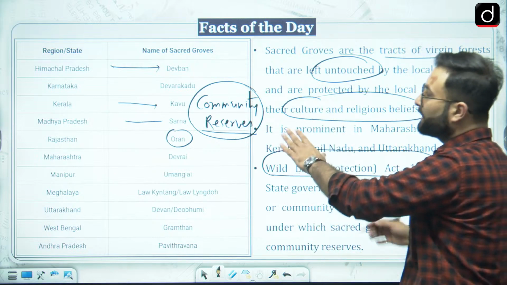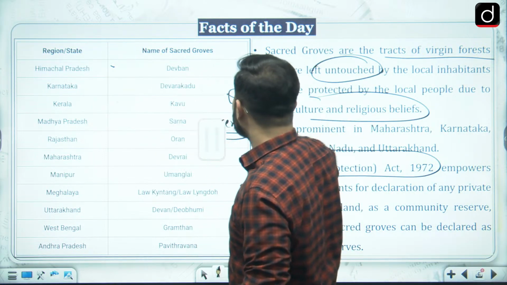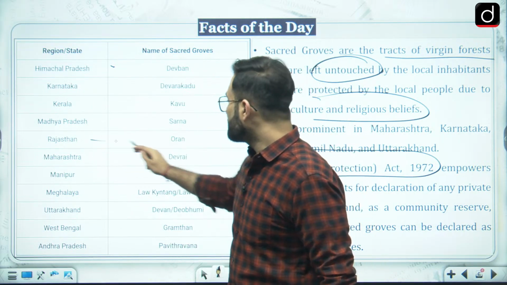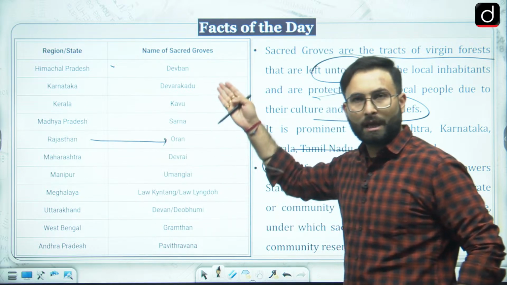Okay, so you can go through the names. Now these names become important because they can be asked in the prelims. Recently Rajasthan's Oran was in the news, so you can keep a tab on all of these.